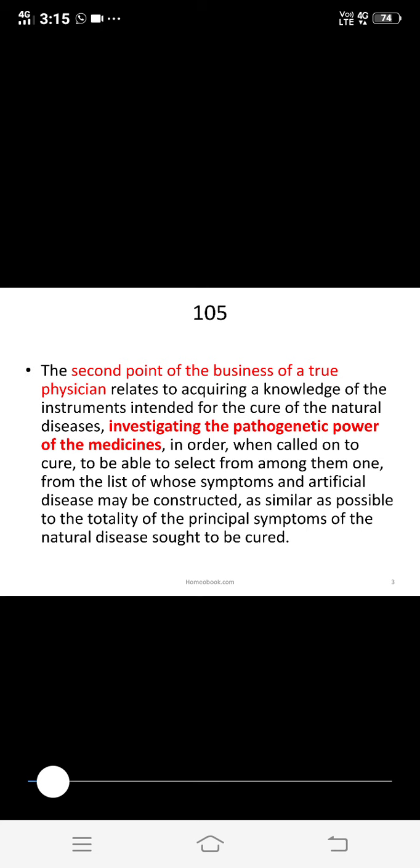The first point: the scope and limits of this art should be clearly defined and well understood. When we use any pathy, we have to know its scope and its limitations.